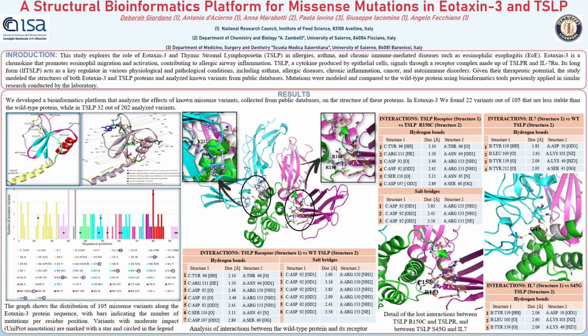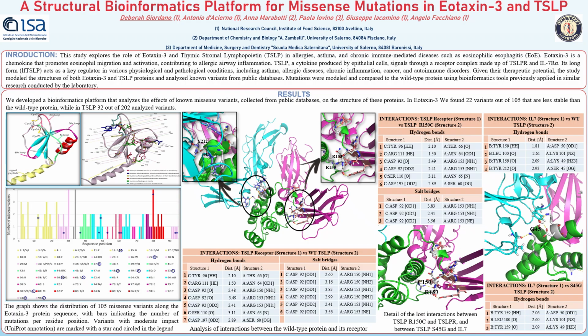To support the investigation of the roles of eotaxin 3 and thymic stromal lymphopoietin (TSLP) in allergies, asthma, and chronic immune-mediated diseases such as eosinophilic esophagitis, we developed a bioinformatics platform that analyzes the effect of known missense variants collected from public databases on the structure of these proteins.